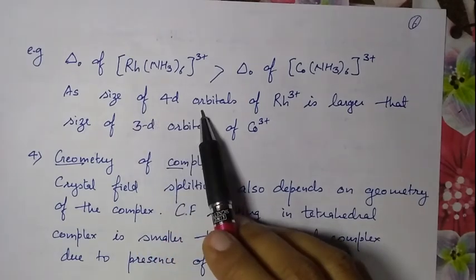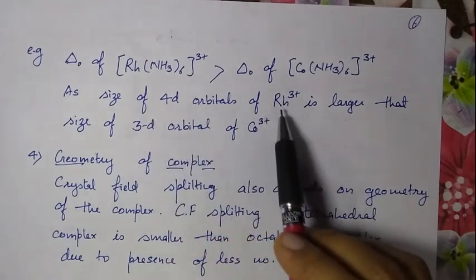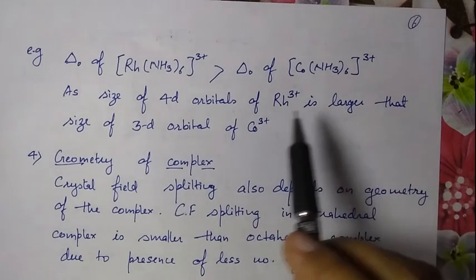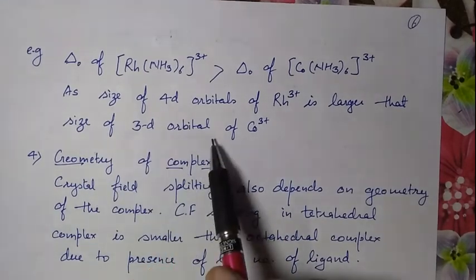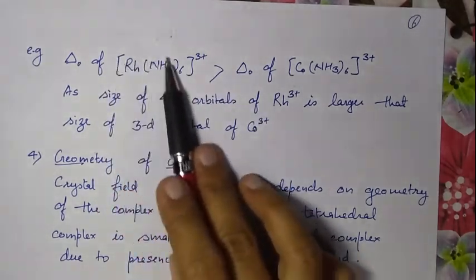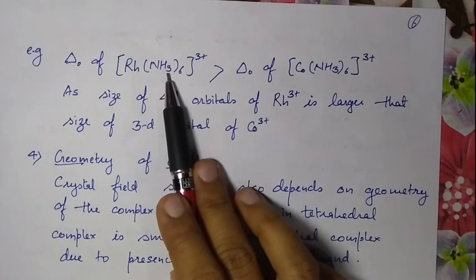The size of the 4d orbitals in rhodium 3+ is larger than the size of the 3d orbitals of cobalt. In that case, the crystal field splitting energy for this complex will be higher.